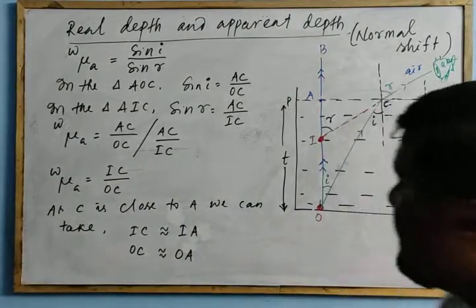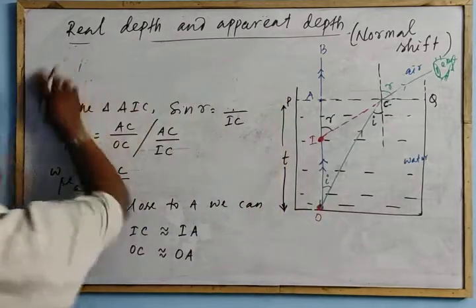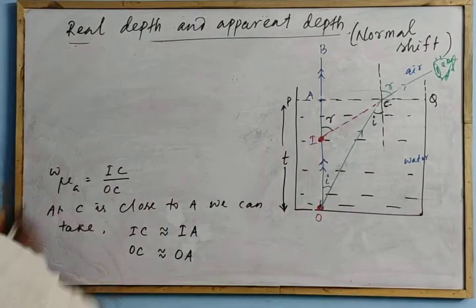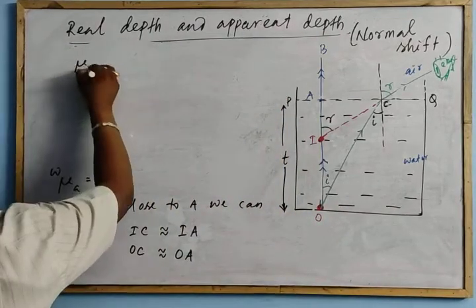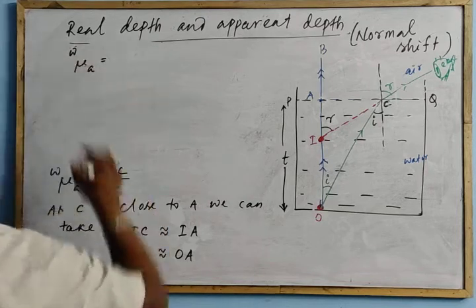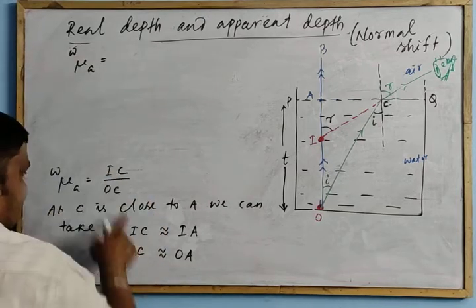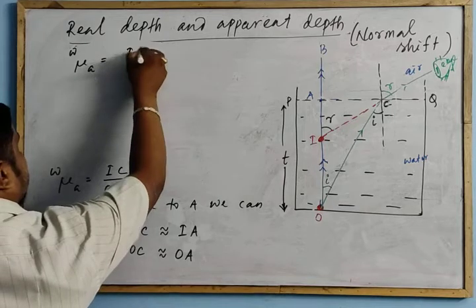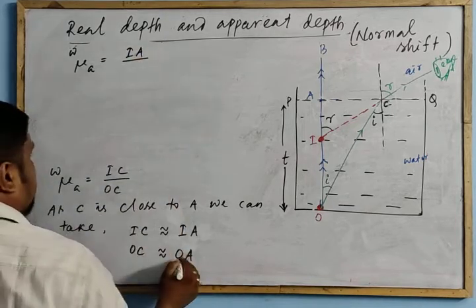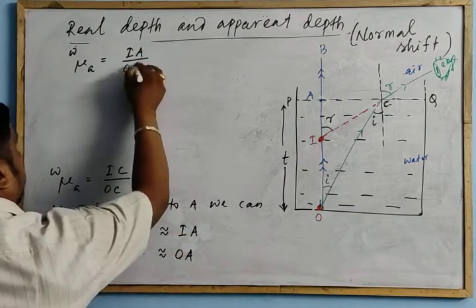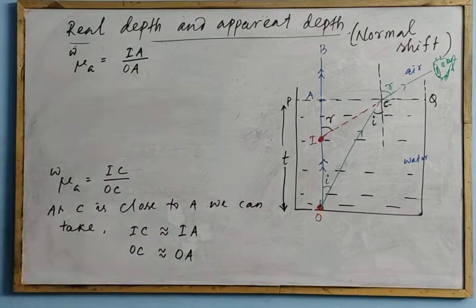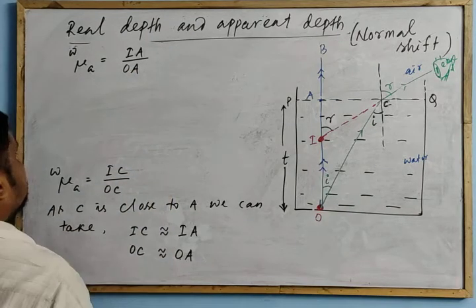So now we put this one. Refractive index of air with respect to water is equal to IC, I can put here IA divided by OC, OA. They are nearly equal.